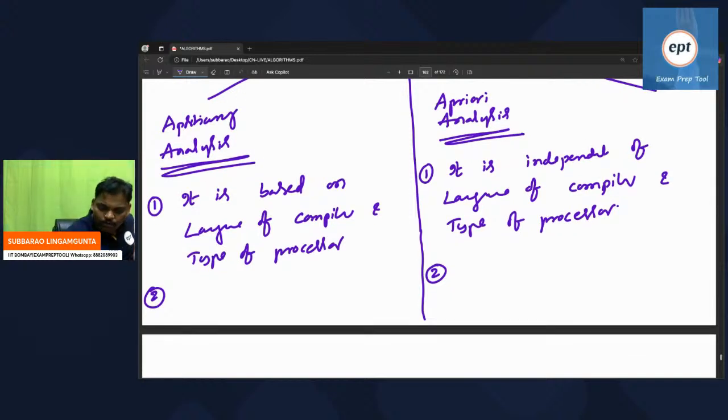Now, because you are taking real things into consideration in the first model, the advantage with the first model is you may get the exact answer. Let me write now. It will give exact answer.